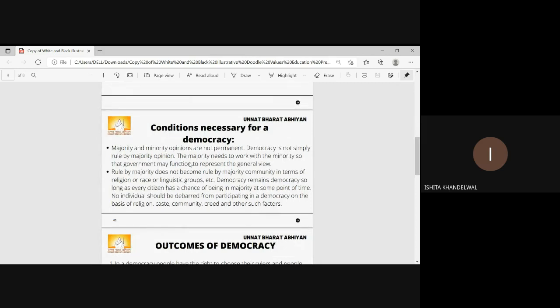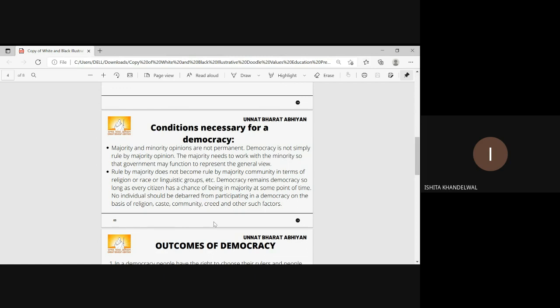In a democracy, majority and minority opinions are not permanent. Democracy is not simply ruled by majority opinion. The majority needs to work with the minority in order that the government may function to represent the general view. The rule by the majority does not become rule by majority community in terms of religion or race or the linguistic groups, etc.